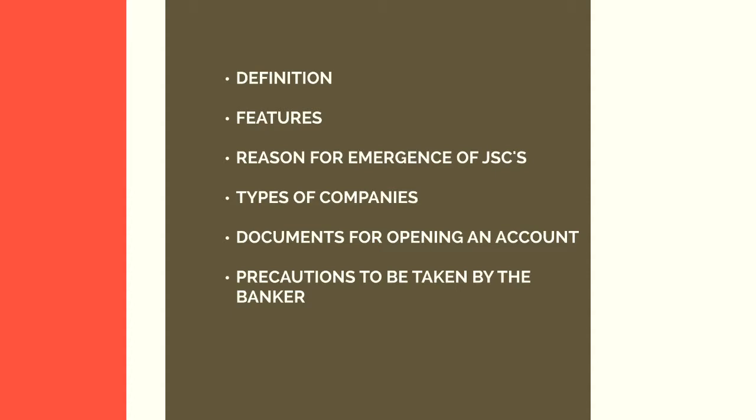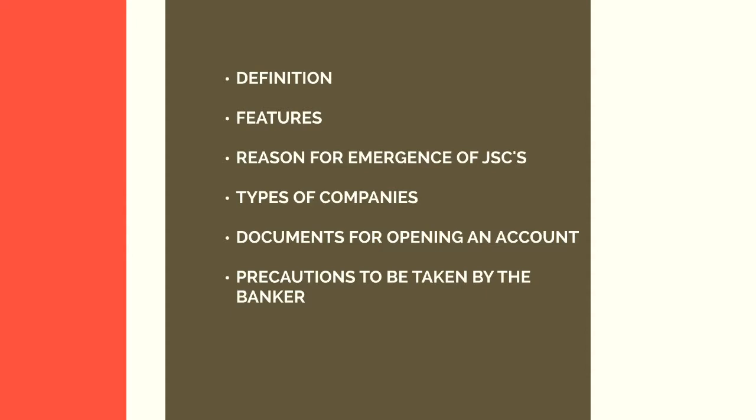Along with all these things, the bank has to specify the names of the company's officials who shall operate the account. The company should also provide a list of directors of the company along with their names, addresses, and signature of the chairman. Now, this information has to be updated with the bank every year.